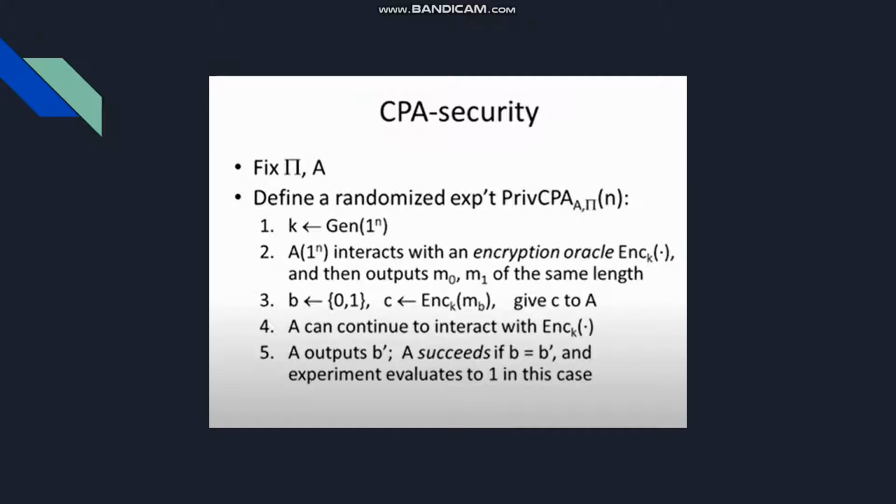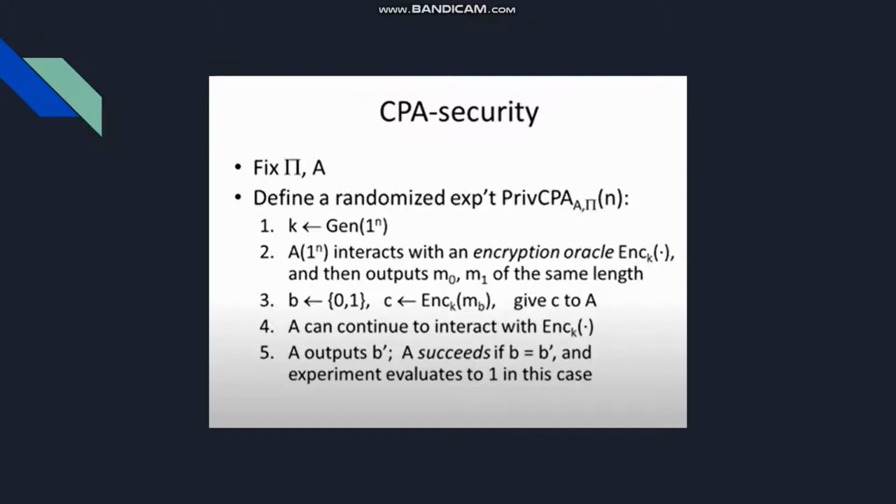In the first step, the key K, which is of length N, is generated using the pseudo random generator, and then an attacker is allowed to communicate with the encryption oracle any number of times to get the ciphertext for the chosen plain text. And at some point of time the attacker outputs the two messages m0 and m1, which are of the same length. And after that, a bit b is selected at random, and the ciphertext is obtained by encrypting the message mb using the same key, and that ciphertext is given to the attacker.